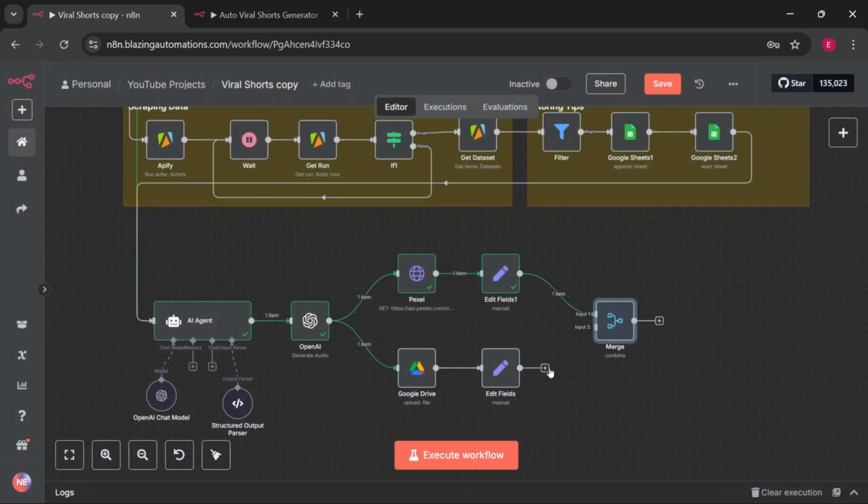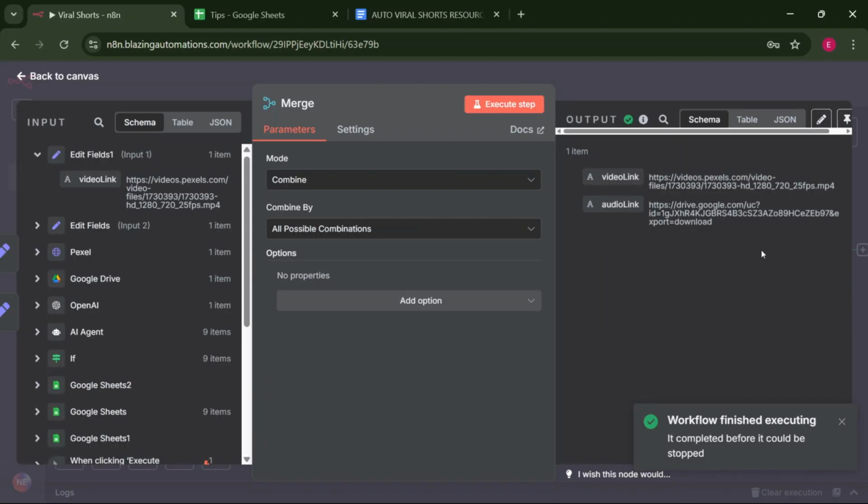Let's connect the audio link to the merge node, and finally double click the merge node to open the window and click execute step. Well, finally we have managed to just grab the video link and the audio link, and it is looking very nice. As you can see, the video link is straight from Pexels and the audio link is inside our Google Drive.